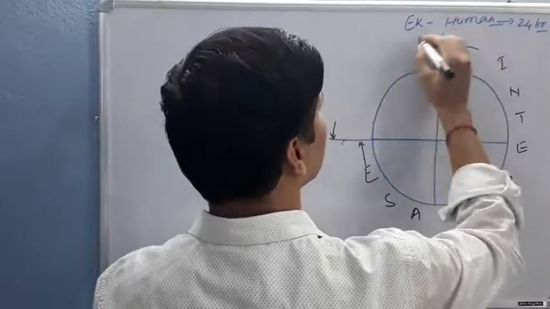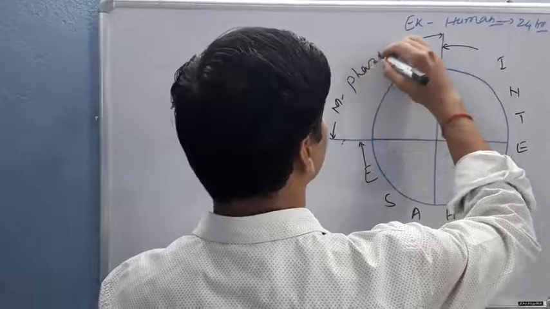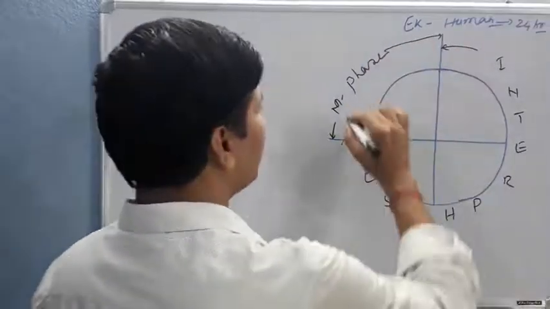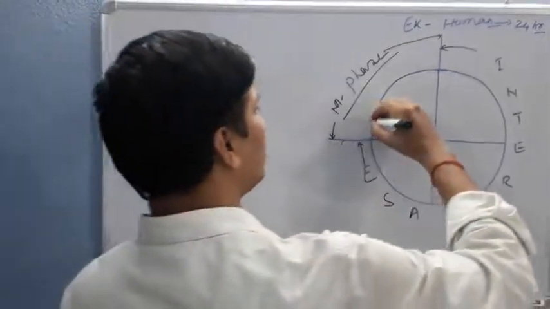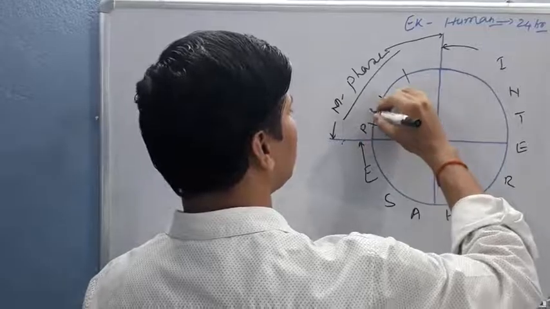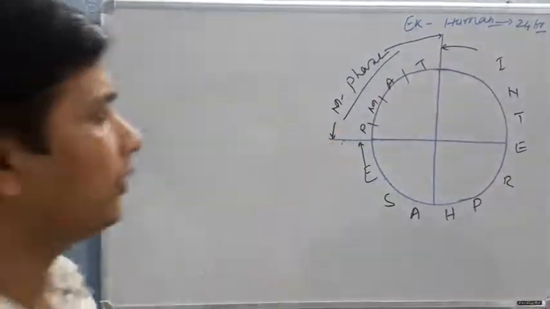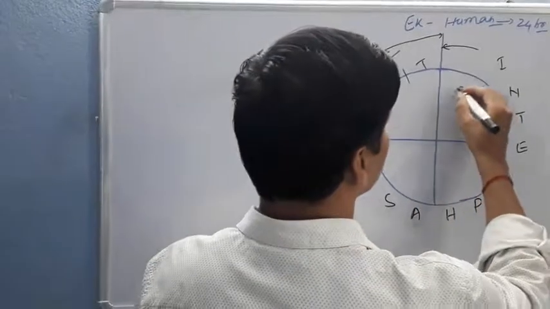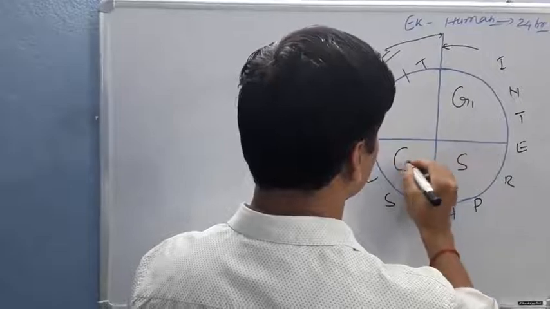From here to here, this is the M phase. The M phase is further divided into prophase, metaphase, anaphase, and telophase, and the interphase is further divided into G1 phase, S phase, and G2 phase.